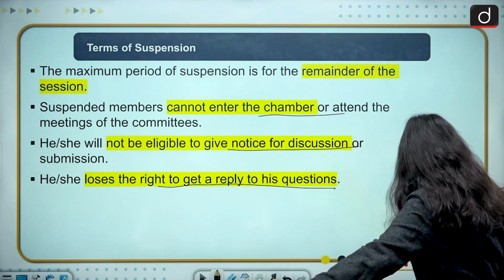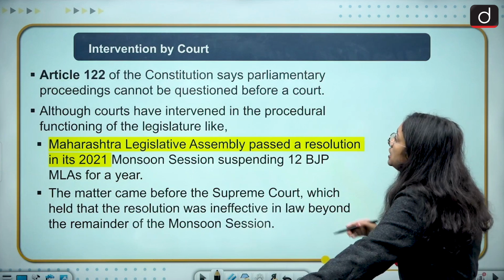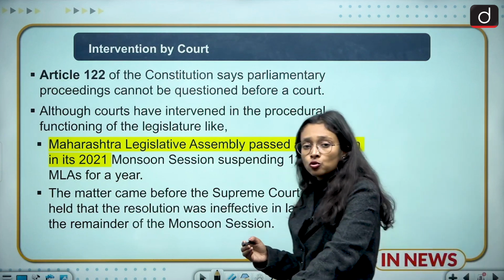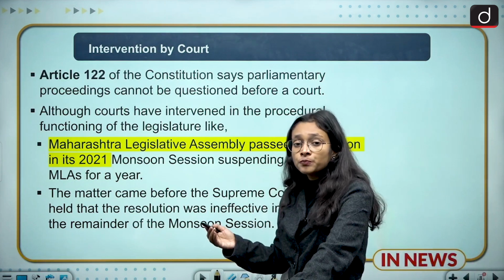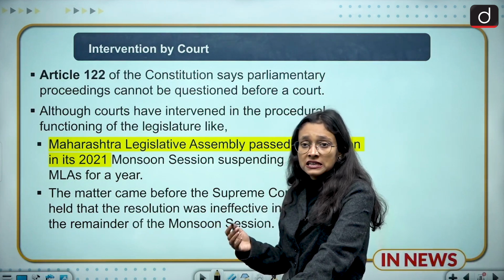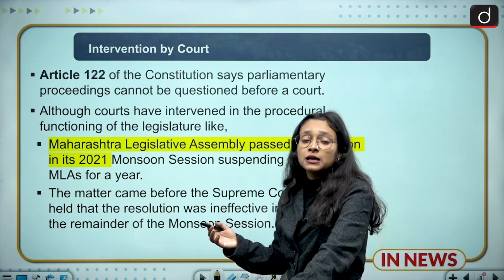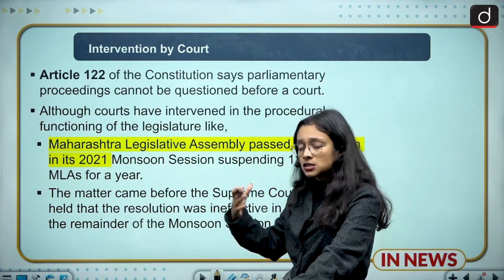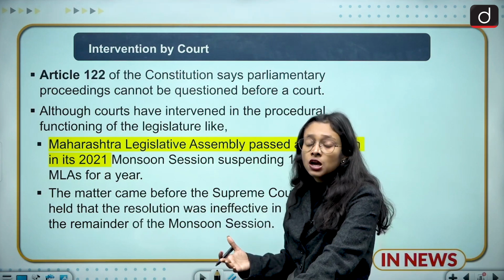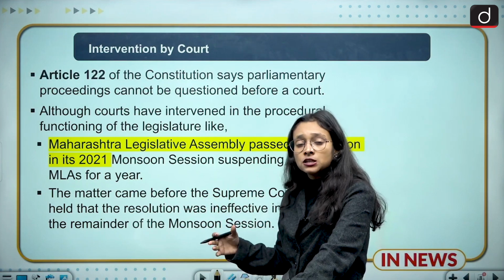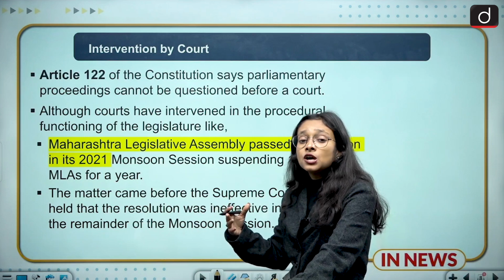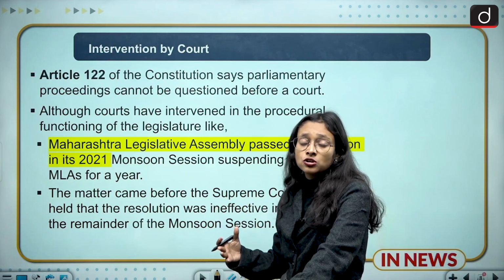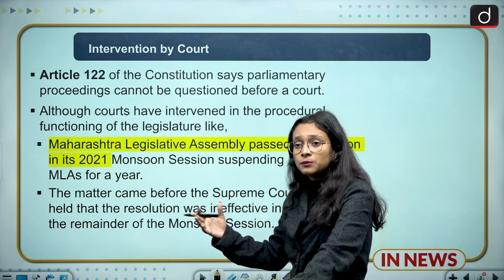Moving to the next slide is about intervention by the court. So do courts have the right to intervene in such things? According to Article 122, the court does not have any right to intervene in the parliamentary proceeding, because the judiciary has a separate role, parliament has a separate role. However, this matter has reached the Supreme Court, and we have seen that in Maharashtra 14 MLAs were suspended, and because of that the matter has reached the Supreme Court.